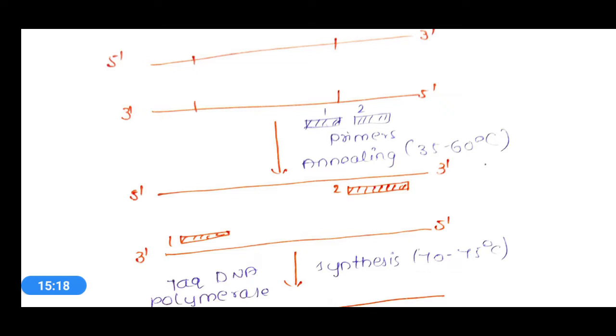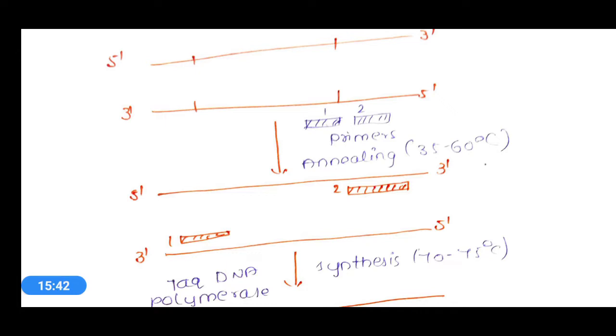This is how the first 2 steps are carried out, and the attachment of the primers to the complementary sequence in DNA is called annealing. So the first step is denaturation and the second step is annealing.